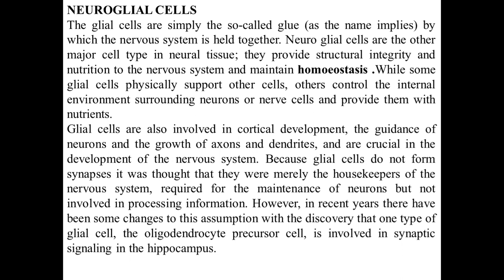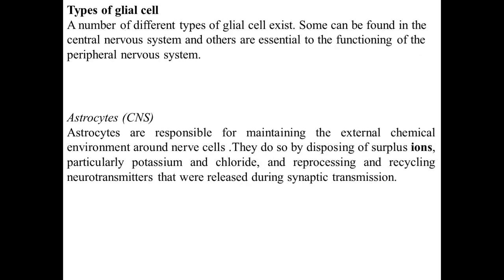There is a discovery that one type of glial cell, the oligodendrocyte precursor cell, is involved in synaptic signaling in the hippocampus. This is a recent development, and this discovery will help us identify that glial cells are also involved in signaling. It is only in the hippocampus that we are finding this, so more findings and more data will be required to establish that glial cells are also responsible for signaling the transmission.